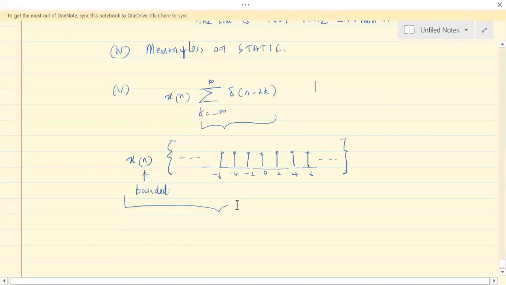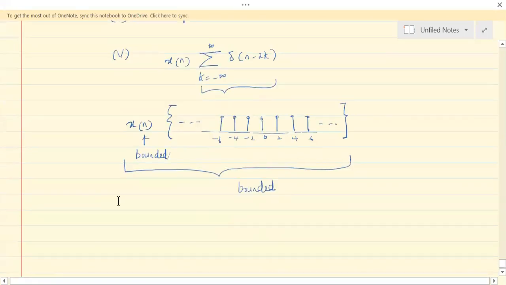See, if x of n is a bounded signal, then multiplication of a bounded signal along with these ones is also bounded. So you do not have to show all this. Just say that since for bounded x of n, y of n is also bounded.